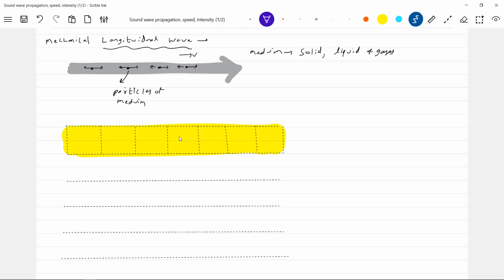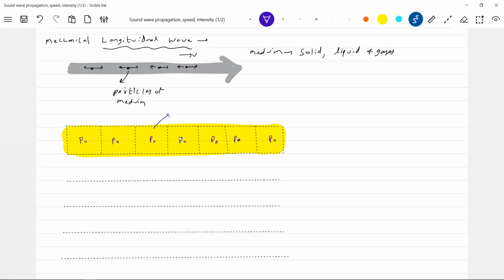Initially, what was the pressure? Let it be P naught. Let me take the example of air itself. You are sitting in a room and as you start speaking, the medium is the air surrounding you. So what is the pressure there? Atmospheric pressure.